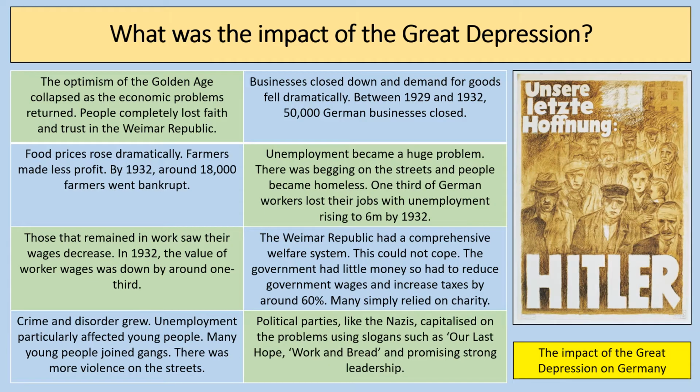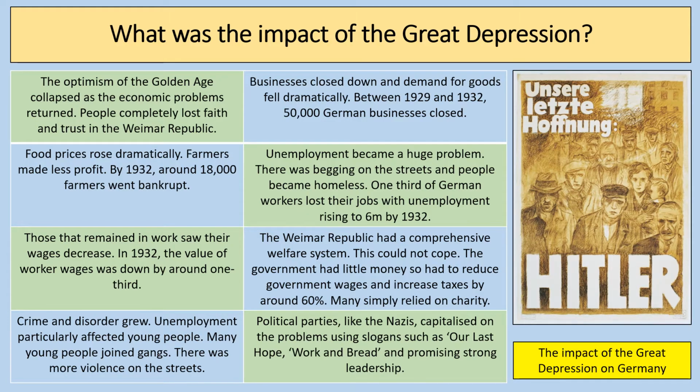Unemployment is one of the major features of the Great Depression in Germany. The statistic is that there were about 6 million registered unemployed in 1932, but the true figure could have been even higher. And when you think about the impact on people, if somebody lost their job, that might affect a person's whole family. And looking at almost 17 million people that were affected by unemployment within Germany during this time. There's begging on the streets.